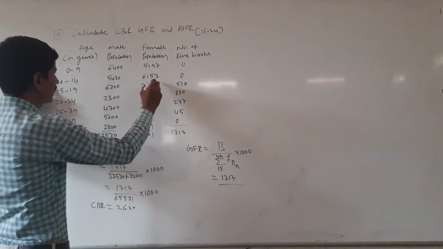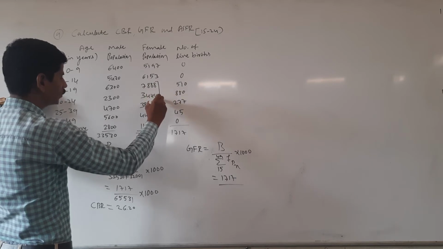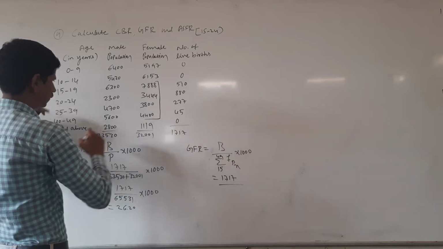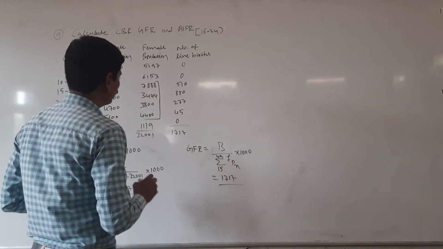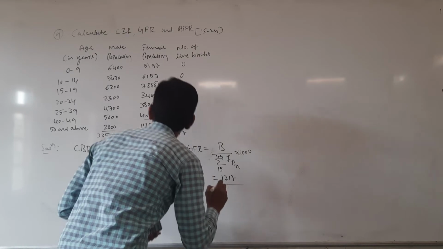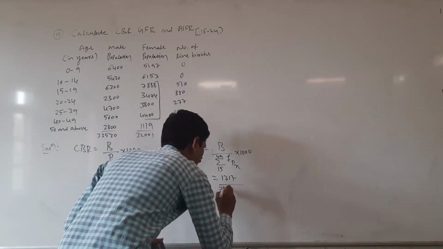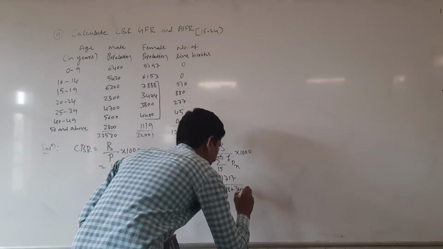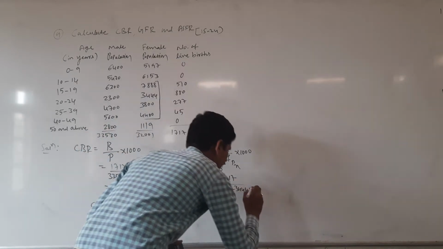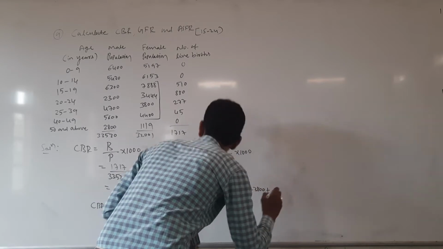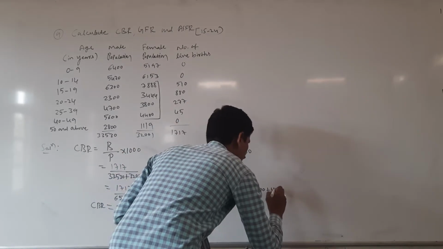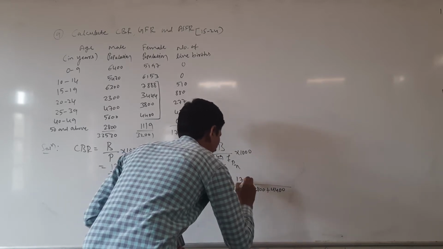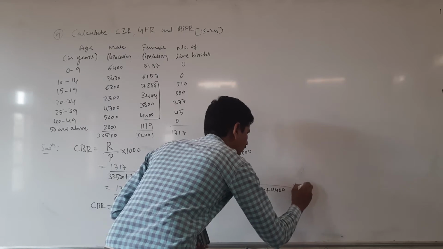Then we have to add 7,888 plus 3,444 plus 3,800 plus 4,400 into 1000.